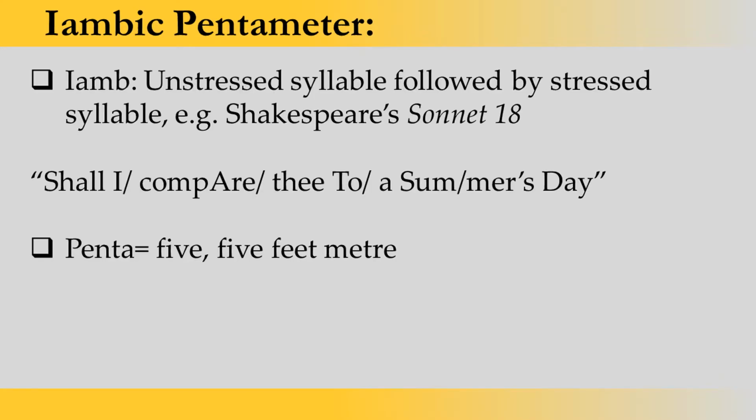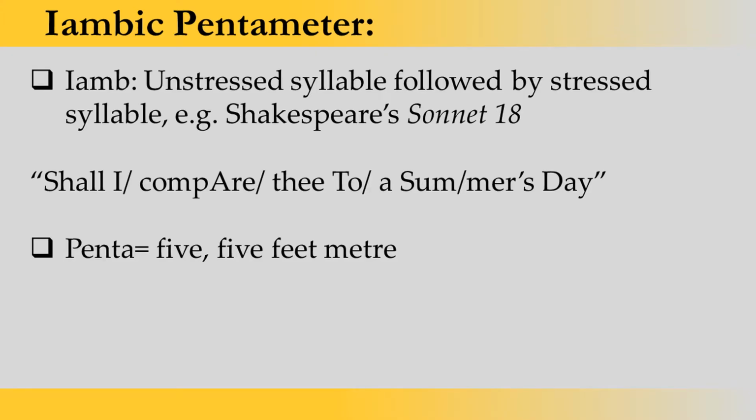Now, you see here iambic pentameter. Iamb is nothing but an unstressed syllable followed by a stressed syllable. Now, one thing you need to remember: whenever the word iamb or iambic comes, you should understand it is an unstressed syllable followed by a stressed syllable. Now, this pattern repeats five times in the line, and hence it is called penta. Penta means five, five-feet lines.